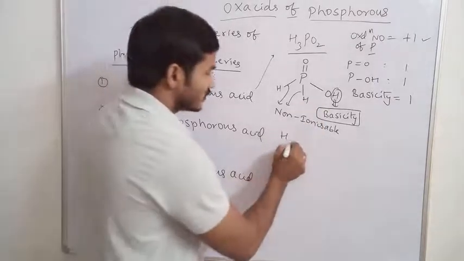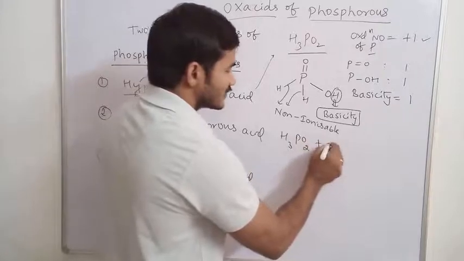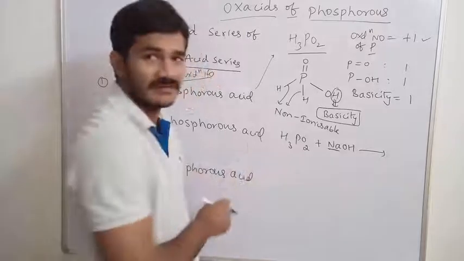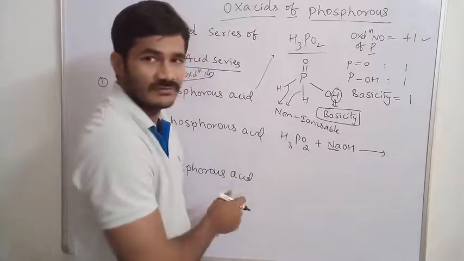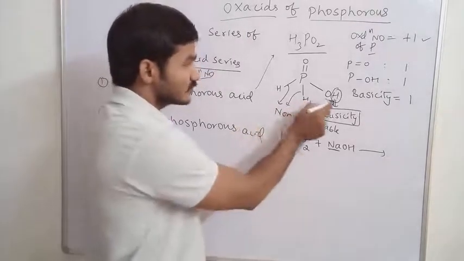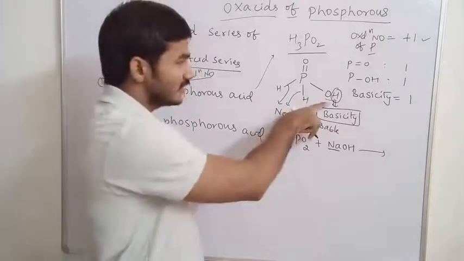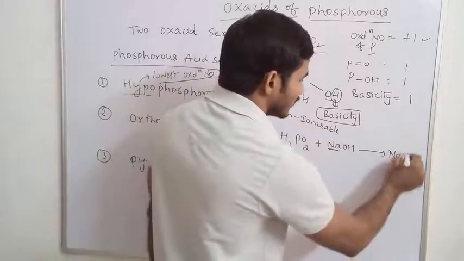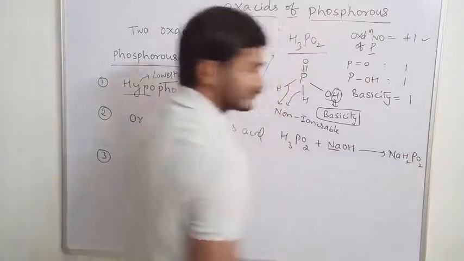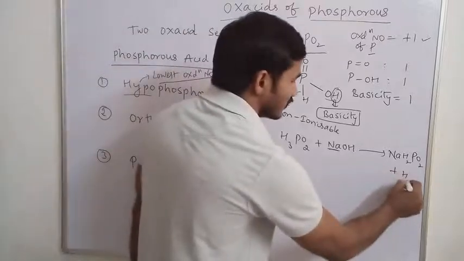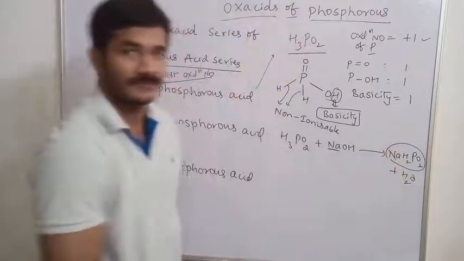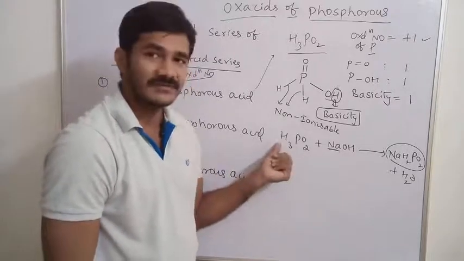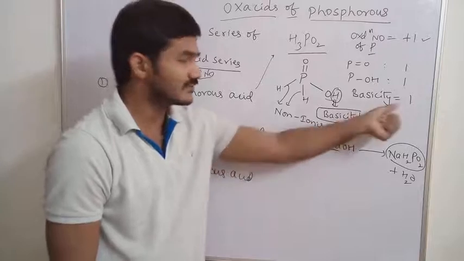For example, H3PO2 reacts with sodium hydroxide, a metal hydroxide. How many hydrogen atoms can be replaced in H3PO2? Only the hydrogen atom adjacent to the oxygen atom can be replaced. How many hydrogens are adjacent to the oxygen? One. So the product is NaH2PO2 plus water. When H3PO2 reacts with NaOH, only one hydrogen atom can be replaced. That's why the basicity is 1.